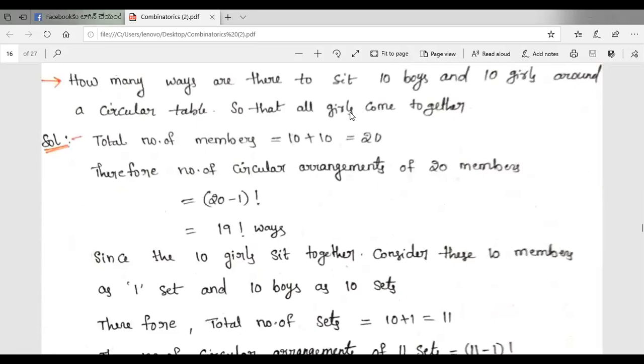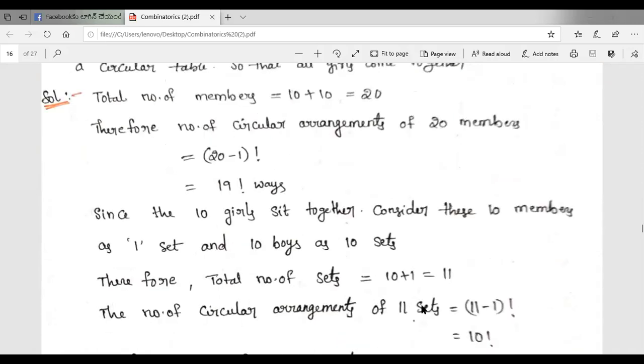Now, so that all girls come together: since the 10 girls sit together, consider these 10 members as a single set, and the 10 boys are 10 sets, since each boy is a single set. How many boys are there? 10 boys, so 10 sets are possible. Here the 10 girls sit together, and all those members are considered as one set. Therefore the total number of sets is 1 plus 10, that is equal to 11. So the number of circular arrangements of 11 sets is 11 minus 1 factorial, that is equal to